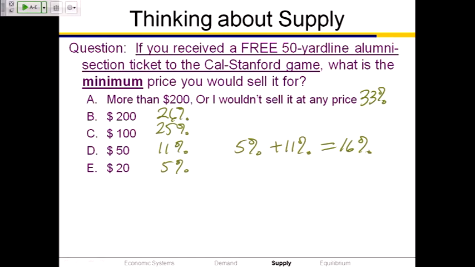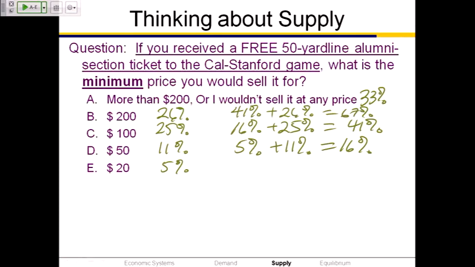Suppose instead the price on the street is $100. Then we've got the 16% of people who are willing to accept 50, plus the 25% of people who are willing to accept 100, for a total quantity supplied of 41%. Suppose the price on the street is $200. We've got 41 plus 26. Total quantity supplied is 67%. 67% of you would be willing to resell that ticket if the price was $200.